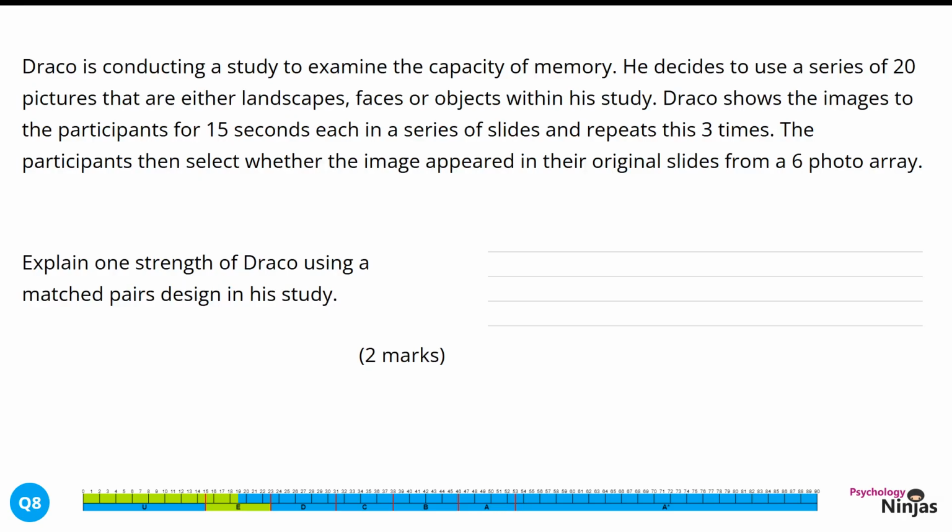Explain 1 strength of Draco using a matched pairs design in his study. 2 marks. Our command word is explain. This means we need to give extension and detail to our discussion. The question is asking us for 1 strength, and so we want to focus our time and energy on effectively giving 1 strength.